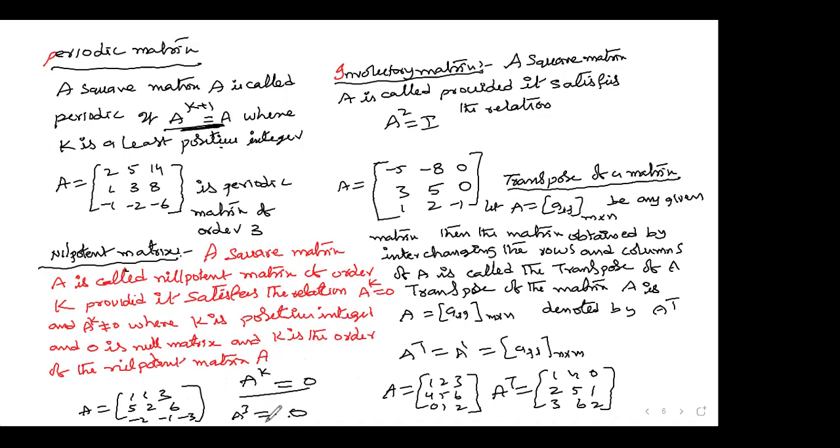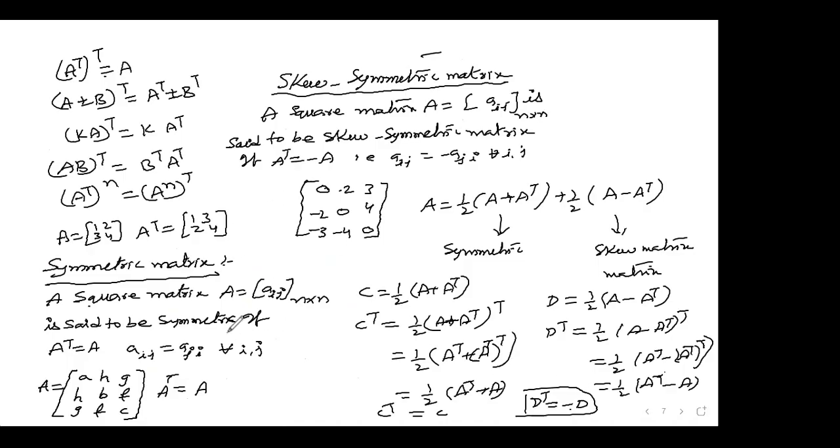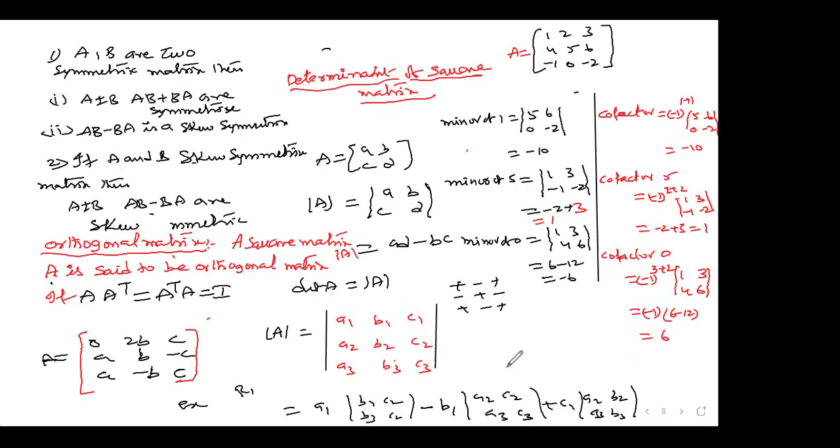One example I gave to you. And here involutory matrix, same as it is: A squared is equal to I. Transpose of a matrix also I discussed here. And here properties of symmetric matrix and skew symmetric matrix, and why this one is symmetric and why this one is skew symmetric, I discuss here clearly, right? And afterwards some important points related to symmetric matrix and skew symmetric matrix also we discuss. Orthogonal matrix means like this. Determinant of a matrix clearly I discuss here.